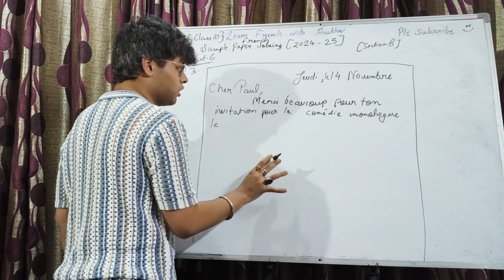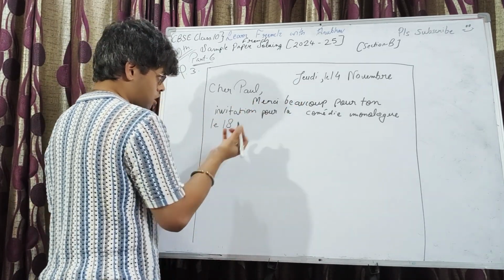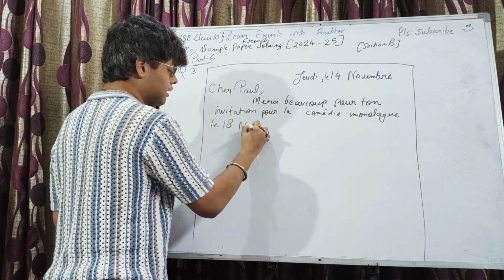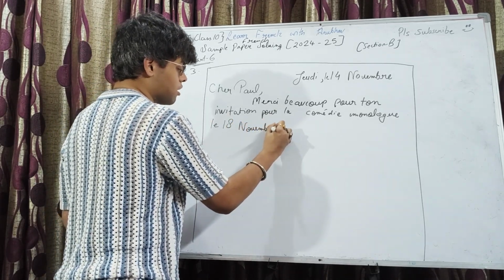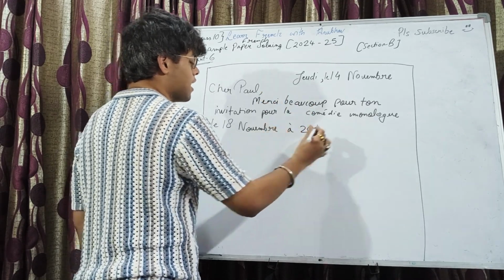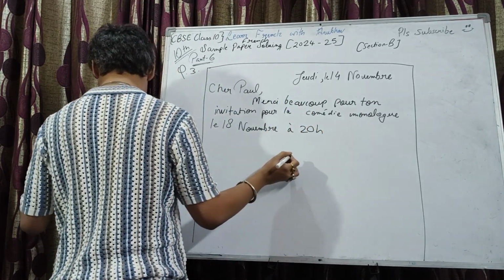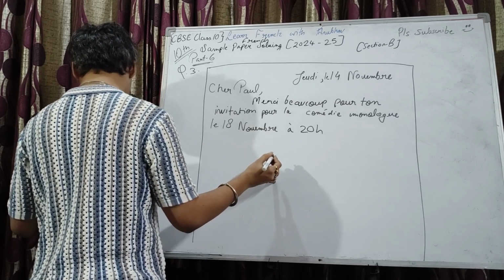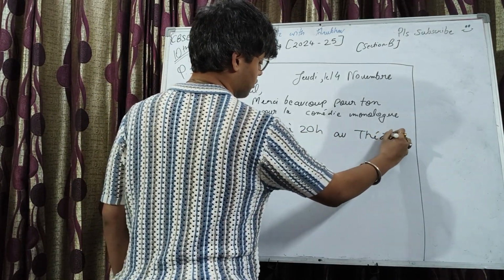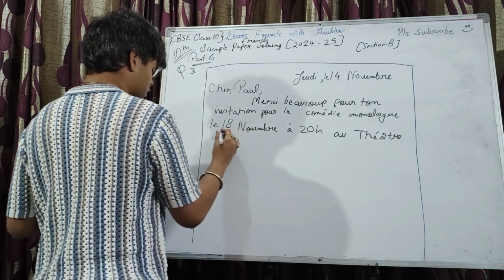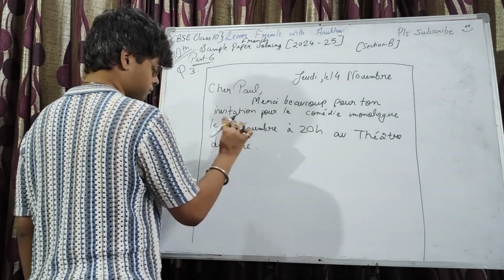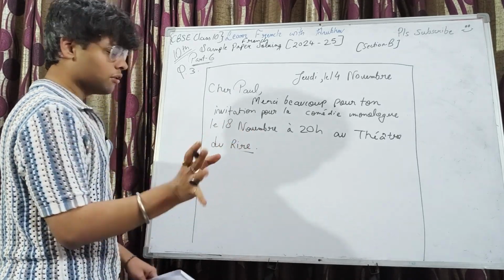Okay, we are writing on 14 November, someday in the future. Le 18 novembre, time. C'est à 20 h, at a theater name or something. So I'm writing théâtre, théâtre du rire. Okay. Rire means to laugh, so it makes sense.